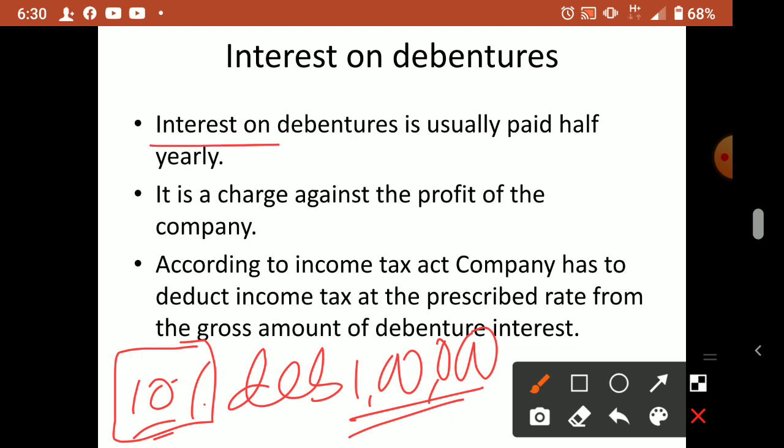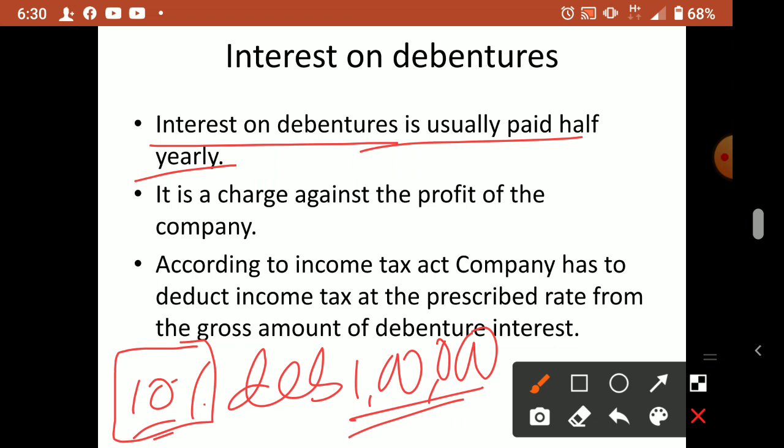So interest on debenture is usually paid half yearly. Half yearly means every 6 months we pay, so they can decide either January to June and then July to December, or June 30th they can pay the first interest and afterward 31st December. Or if they start in April, then April to September, first interest they can pay, then March 31st.